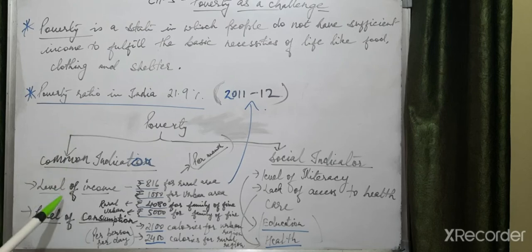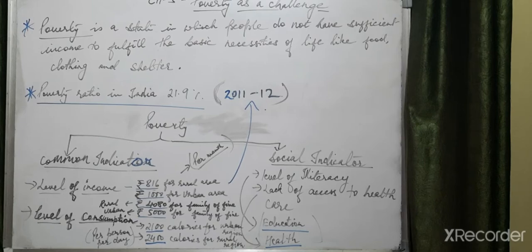The common indicator is level of income and level of consumption. This is the common method to evaluate poverty in India.